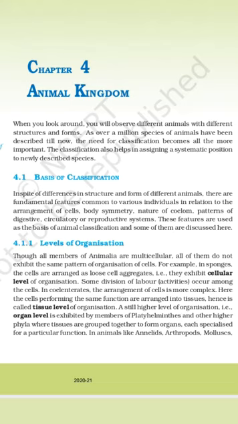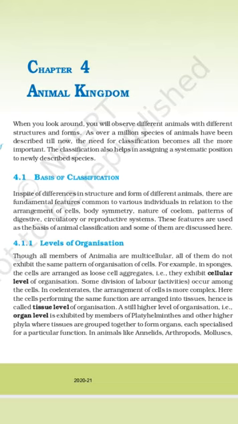Now organ level. A still higher level of organization than the cellular and tissue level is organ level. It is exhibited by members of platyhelminths and other higher phyla, where tissues are grouped together to form organs. Each organ is specialized for a particular function. So the members of platyhelminths and other higher phyla exhibit the organ level of organization, where tissues are grouped together to form certain organs, and these organs are specialized for their particular function.